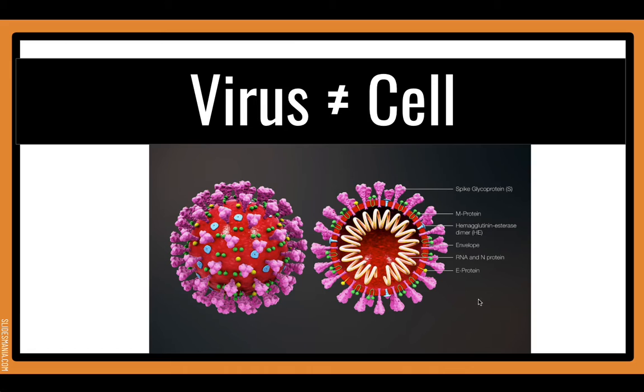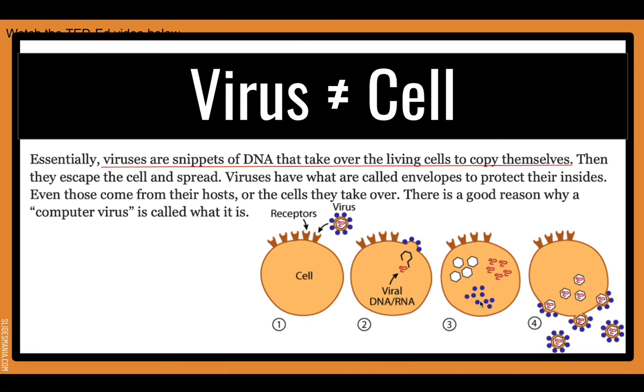So take a look at virus versus cells. Earlier when you learned about cells, you learned about the different organelles, but you can see that virus is actually a lot smaller. It is just a sequence of genetic material, DNA or RNA. And what they do is that they actually cannot make copies of themselves.